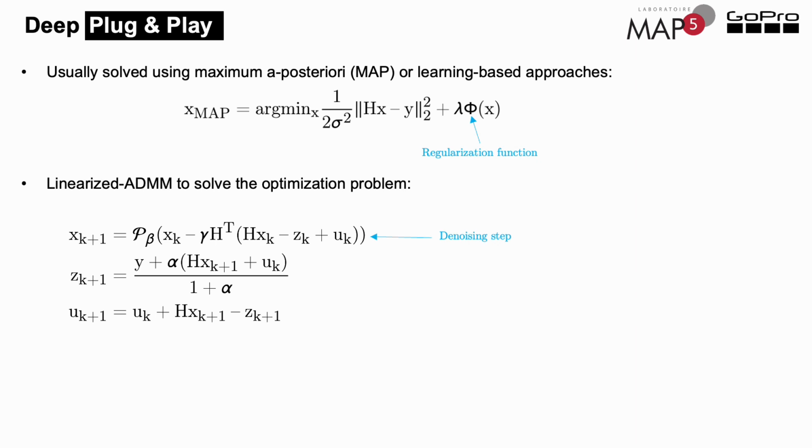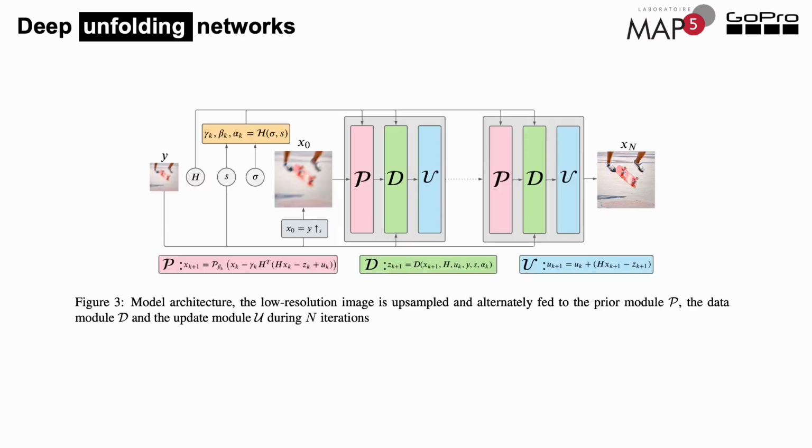That's why we decided to use a deep unfolding network based on our optimization process. The idea behind deep unfolding networks is quite simple. You unfold a few iterations of your optimization scheme into a neural network. Then, you use a small multi-layer perceptron to predict your optimization hyperparameters depending on the parameters of your problem. In our case, those parameters are the scale factor and noise level. Then, you train your architecture on a given dataset. The trainable parameters of the architecture are in our case the weights of the multi-layer perceptron and the weights of the deep denoiser based on Drunet architecture.